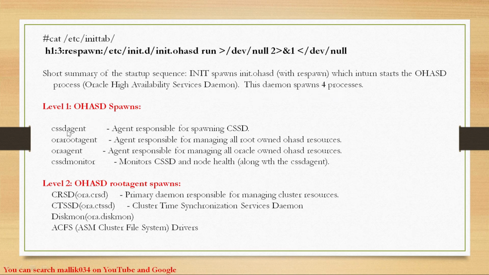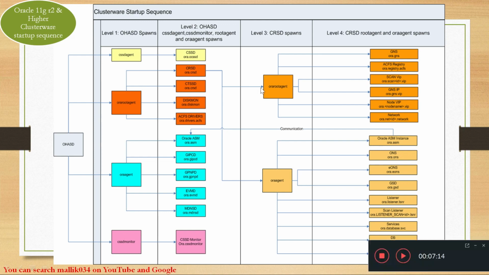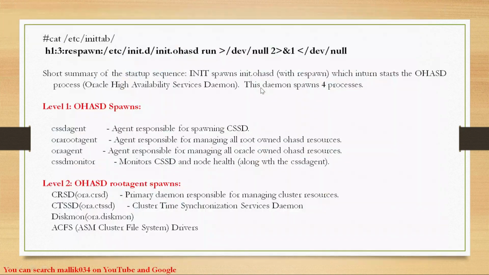What are those 4 processes? CSSD agent, ORA root agent, ORA agent, and CSSD monitor. If I go back, my OHASD is responsible for starting all these 4 resources. Okay, so next, out of these 4 resources, this ORA root agent and ORA agent are again spawning a few more services in level 2.